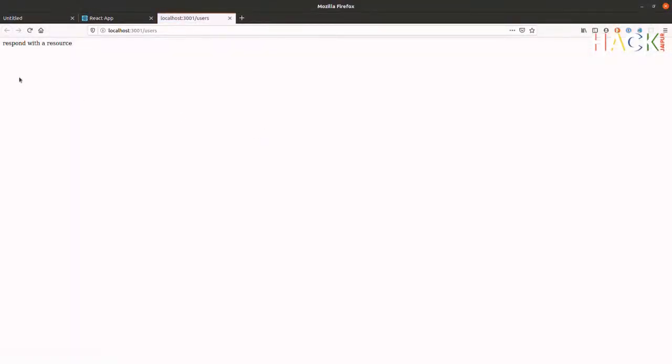If I just open this port 3001 users, you can see that what's coming back is just some plain text. We don't have any data in there. We don't have any JSON. It's just a plain text string, which is encouraging us to go into the application and make changes. But we'll leave it like that for now.